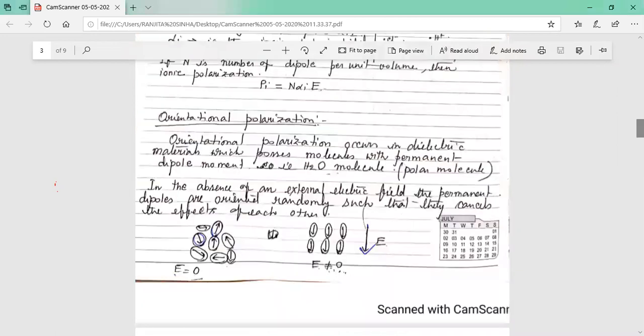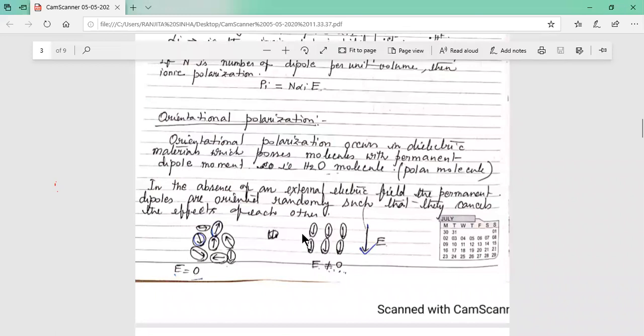Now orientational polarization. Orientational polarization occurs in dielectric materials which possess molecules with a permanent dipole moment. H2O is also a polar molecule, a polar dielectric. Here you can observe a dipole moment even in the absence of the field. See this figure, this is the direction of the dipole moment. All these directions are random: this dipole moment is in this direction, this one is straight downward, this one is straight upward. So there are different directions of the dipole moment when the electric field is 0.